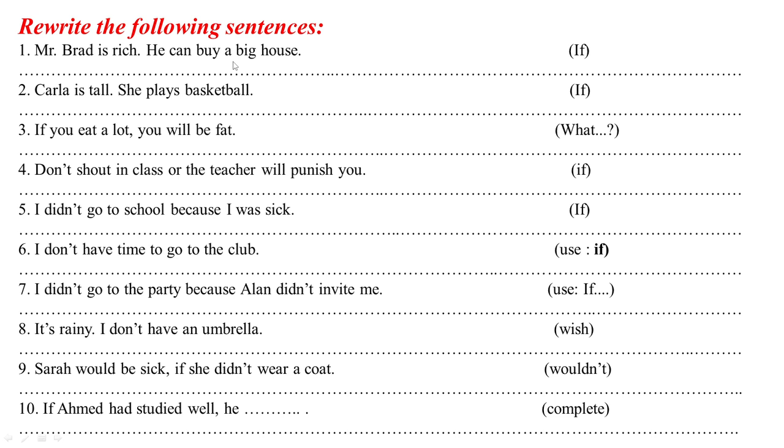So the present situation here will be dealt with using the second conditional. I suppose, I imagine, if Mr. Brad wasn't rich, he couldn't buy a big house. He wouldn't be able to do that. Another one: Clara is tall. This is the situation now. She is tall. She plays basketball. The same way, the second conditional: if Clara wasn't tall, she wouldn't play basketball.